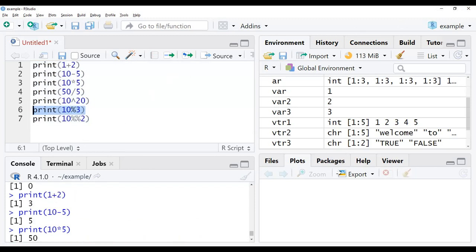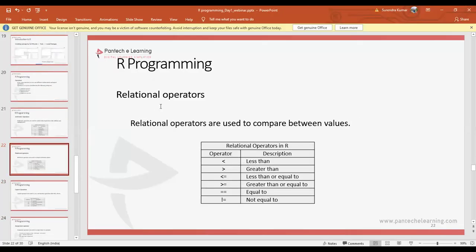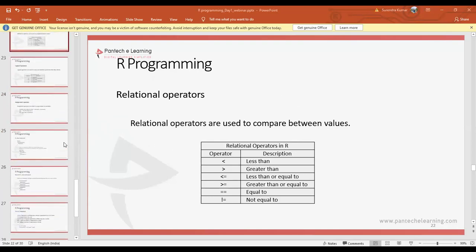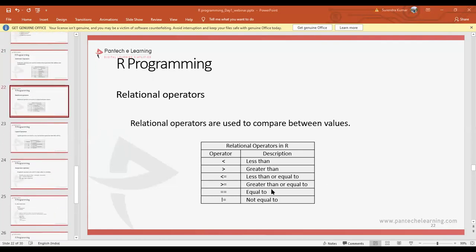Next is relational operators, which are used to compare different values. What is the relation between each and every value? What are the different relational operators we can have? Less than, greater than, less than or equal to, greater than or equal to, not equal to. These are the different types of relational operators that we will check now, to see how to work with this data.